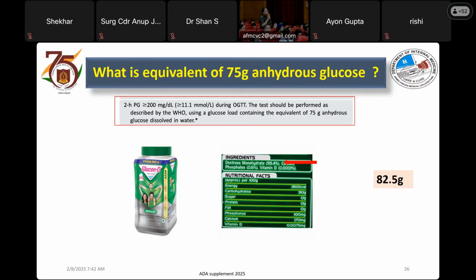Then the first sample is taken. How do you administer the glucose? So the glucose we have to put in 300 ml of water, mix it, and the patient has to be encouraged to